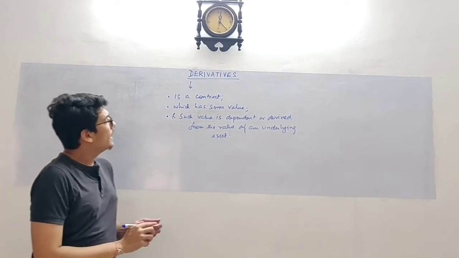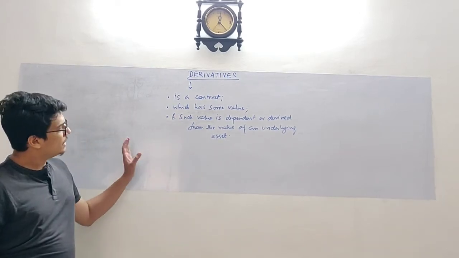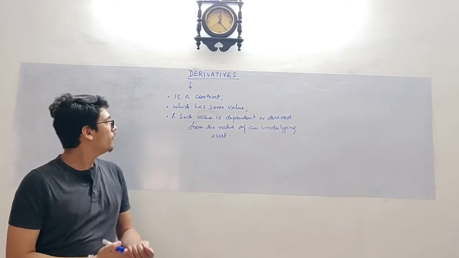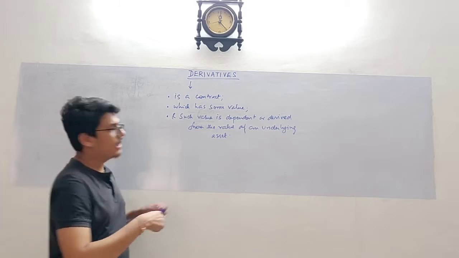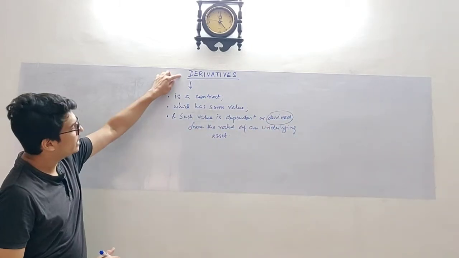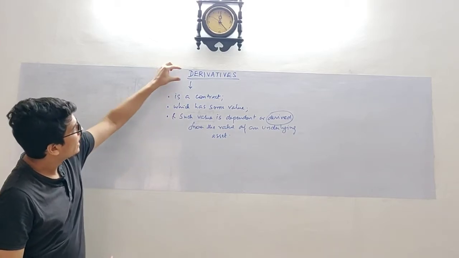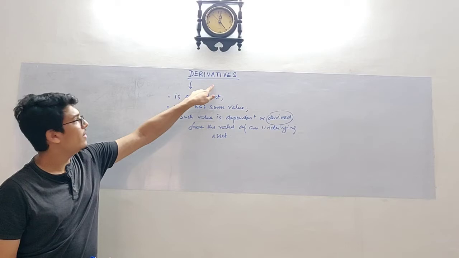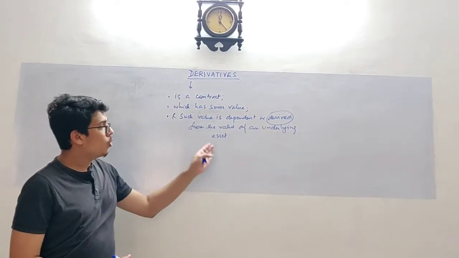So derivative, the word itself defines it. When you say derivative is a contract which has some value, and such value is dependent or derived, the word derived itself defines it. Derivative is nothing but a contract which has some value and whose value is derived from the value of an underlying asset.